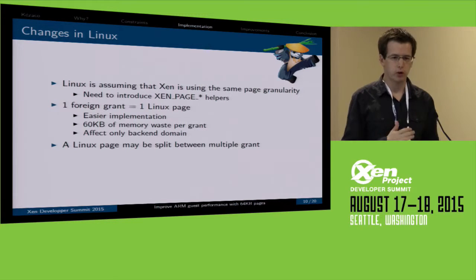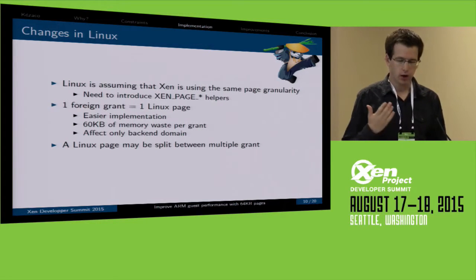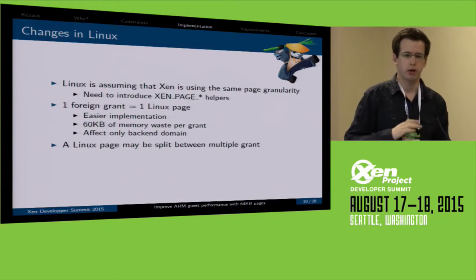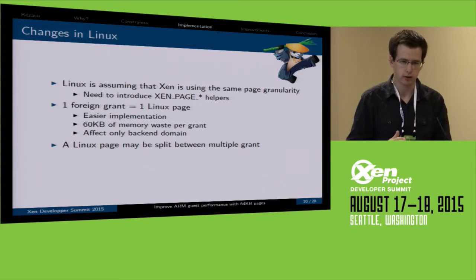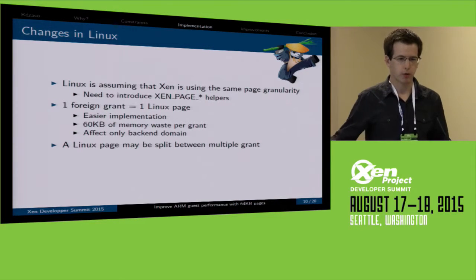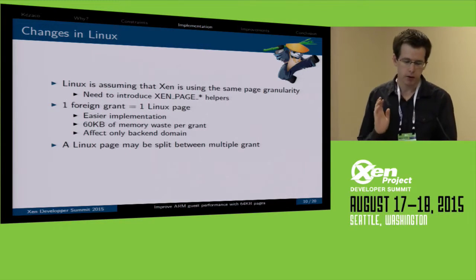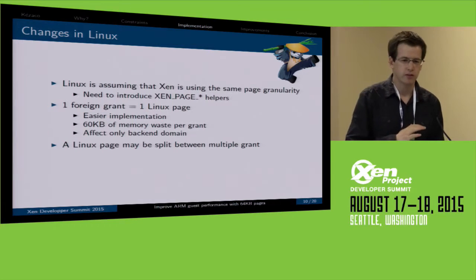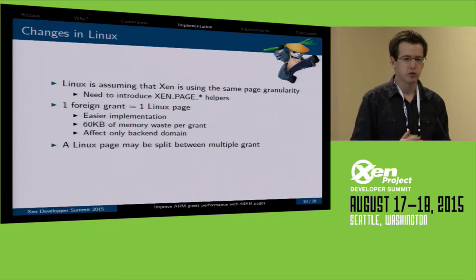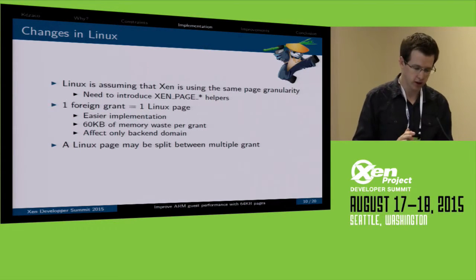Why do we want one grant per page? Because it's easier. There is nothing to do, because all the grant API is relying on Linux pages today. So supporting multiple frames in the same page would be very difficult, more difficult for the beginning. But the downside is that you waste 60K per grant. You only use the first 4K, and the rest is completely wasted. You can't use it for anything else in Linux.